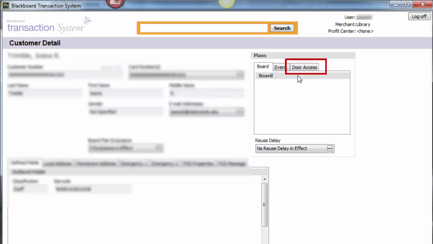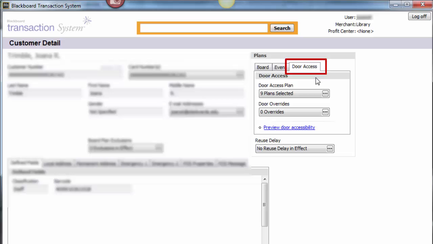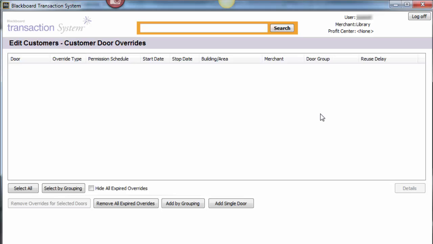Click Edit next to the individual's record to open the customer details screen. In the Plans section, click on the Door Access tab. Next, select the ellipsis under the Door Overrides to open the Edit Customer's Customer Door Overrides screen. You can assign an override by selecting Add by Grouping or Add Single Door.